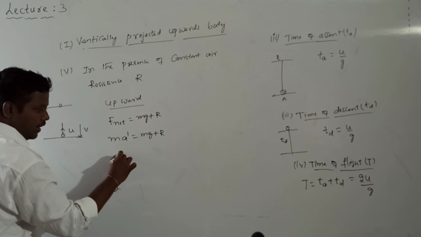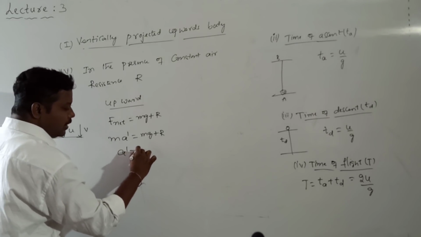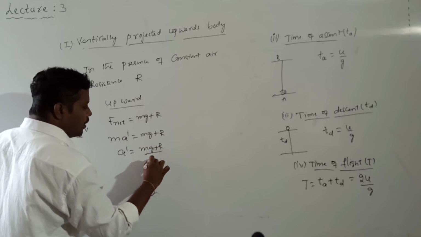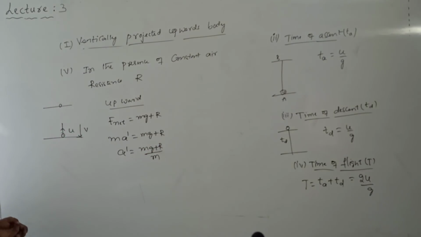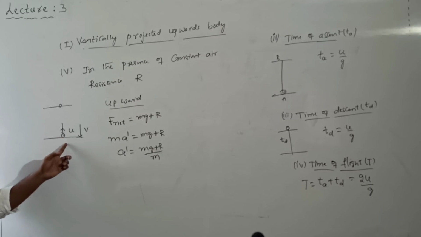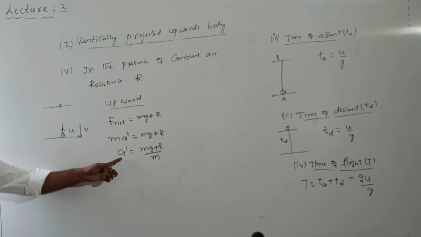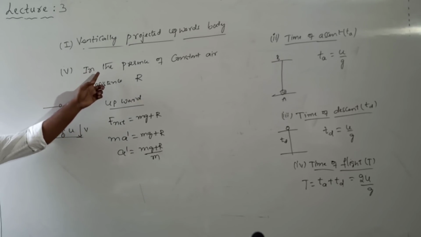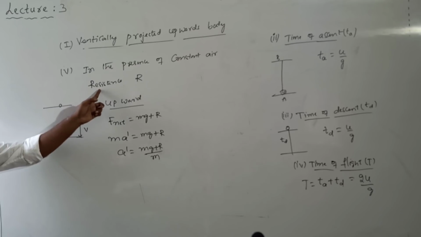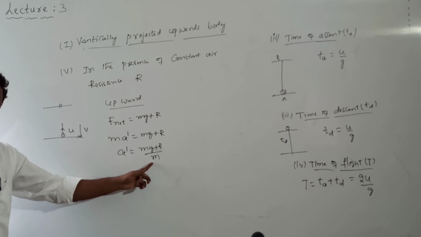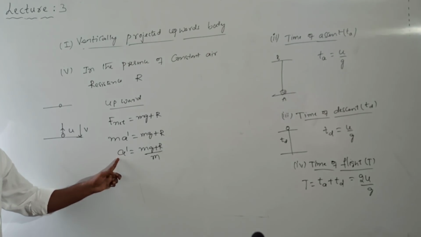From this, what will we get as the a dash value? A dash is equal to mg plus r divided by m. So this is the acceleration. Acceleration of which body? Acceleration of a body which is moving in the presence of air resistance in addition to gravity. For example, if air resistance is 0, acceleration will become g only. But here air resistance is there.